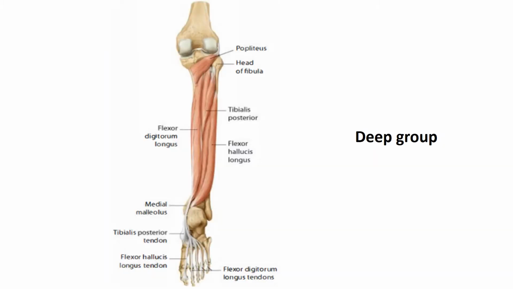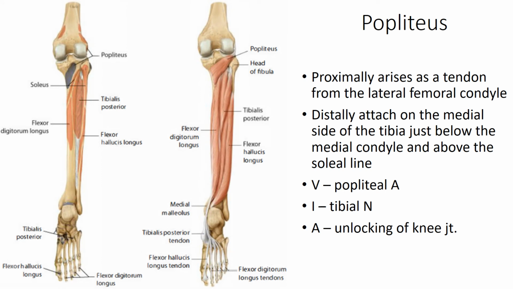Now the deep group. The deep group consists of these muscles: popliteus, flexor hallucis longus, flexor digitorum longus, and tibialis posterior. Starting with the popliteus muscle, proximally it arises as a tendon from the lateral femoral condyle, and distally it is attached on the medial side of the tibia just below the medial condyle and above the soleal line.